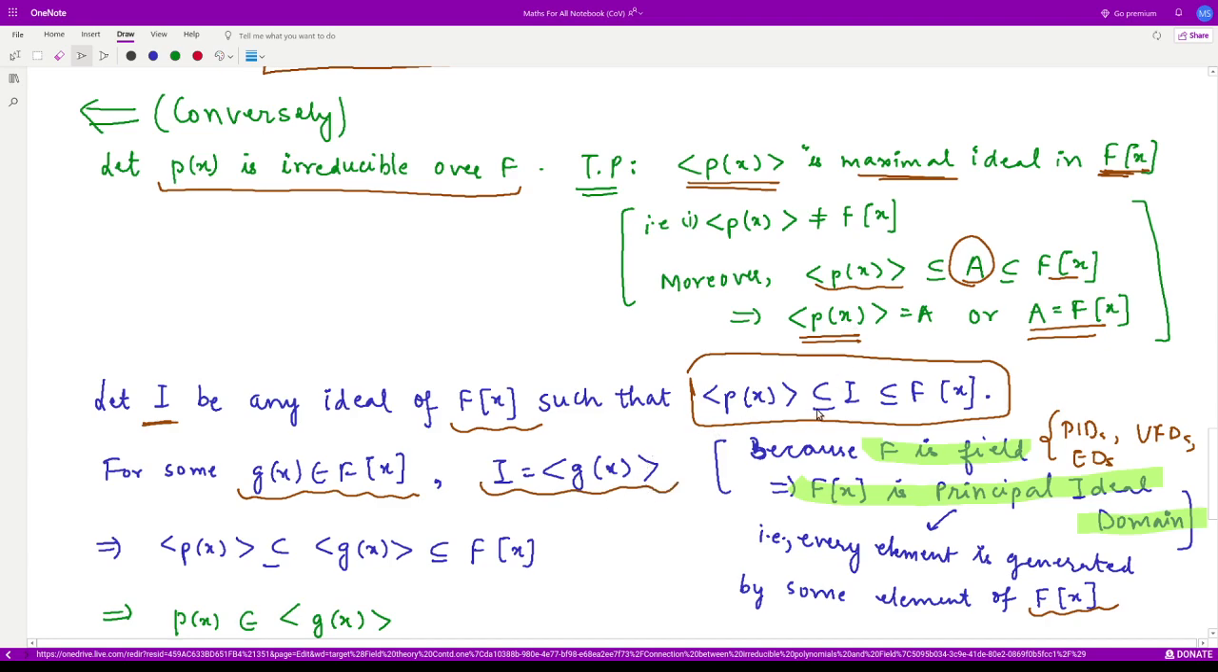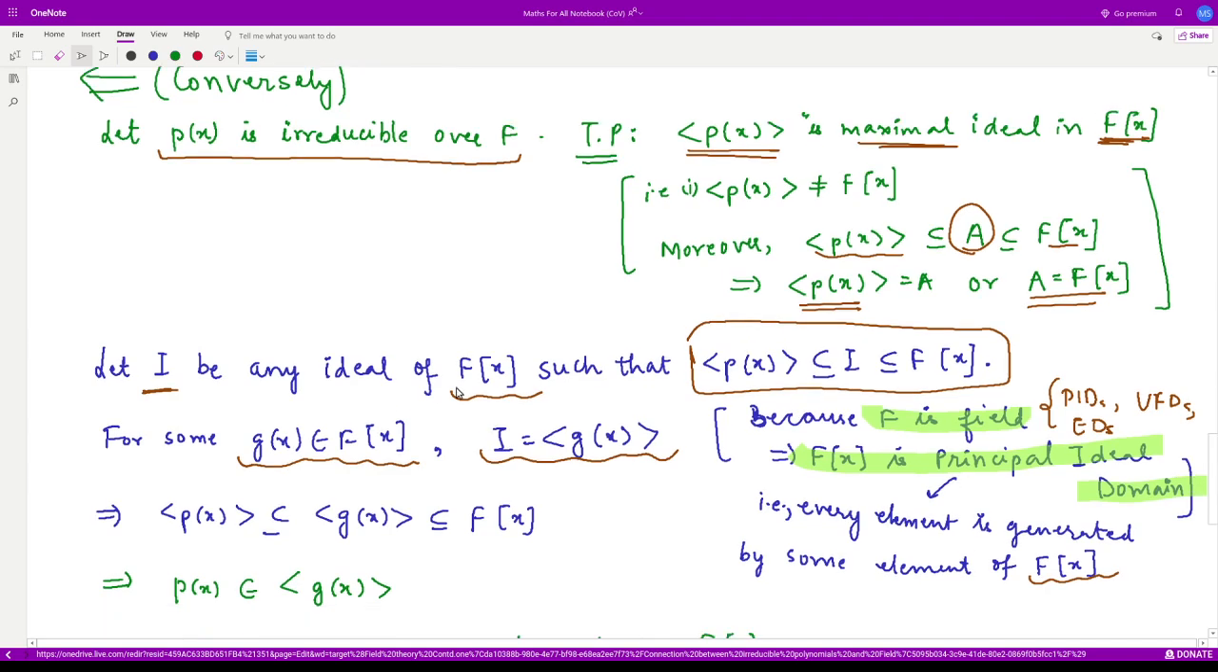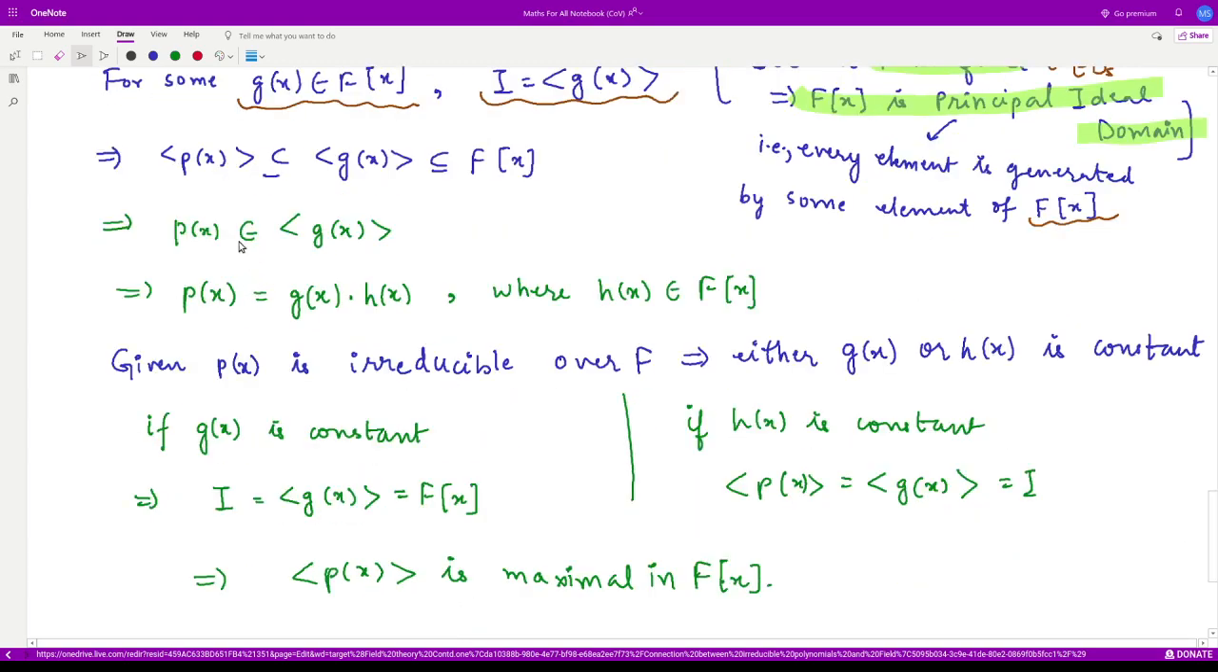So the condition now becomes: the ideal generated by p(x) is contained in I, and what is I? I is the ideal generated by g(x), and it is contained in F[x]. And moreover, we are given p(x) is an irreducible polynomial. So let us see the next results. It implies that p(x) is contained in the ideal generated by g(x). So p(x) could be written as the product of two polynomials g(x) and h(x), where h(x) belongs to F[x].